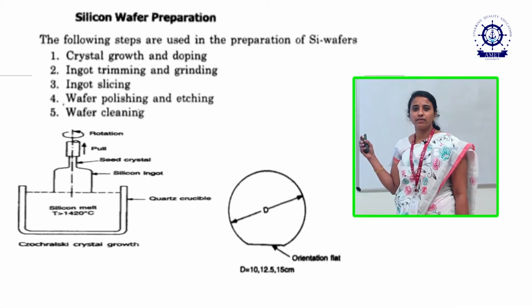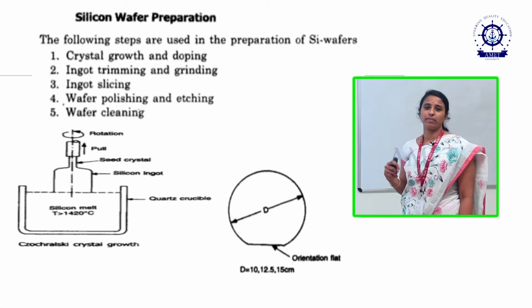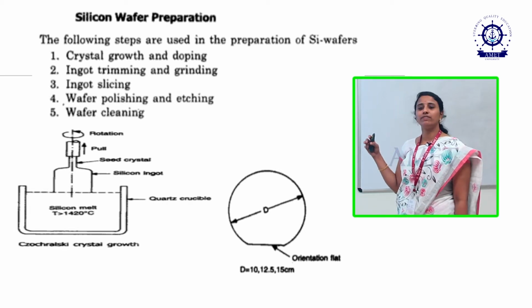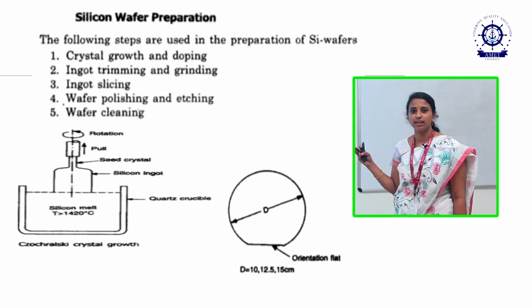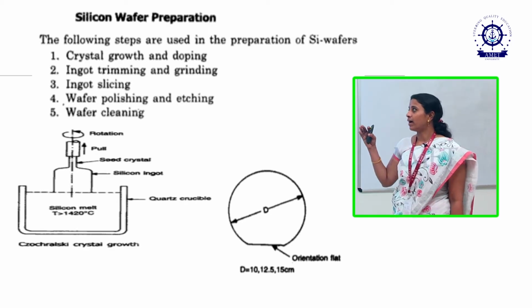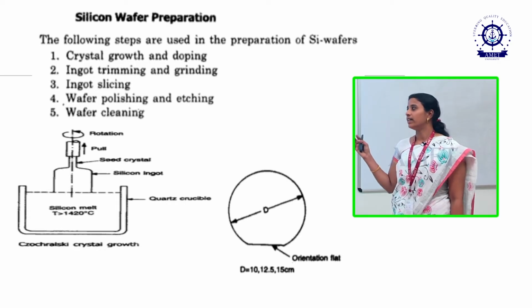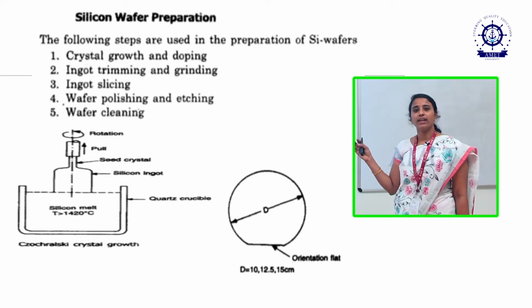The first one we will see is silicon wafer preparation. In silicon wafer preparation, there are a number of methods. The first one is the crystal growth process. This is a long process. Then after the crystal growth process, we take one slice of silicon, that is ingot trimming and grinding, ingot slicing, and wafer polishing and etching.